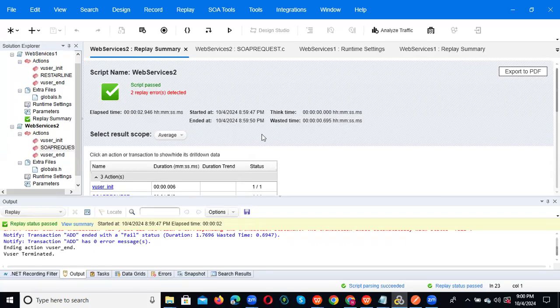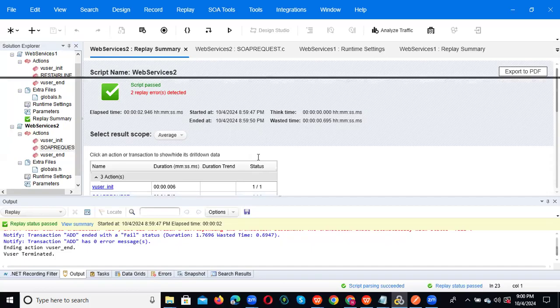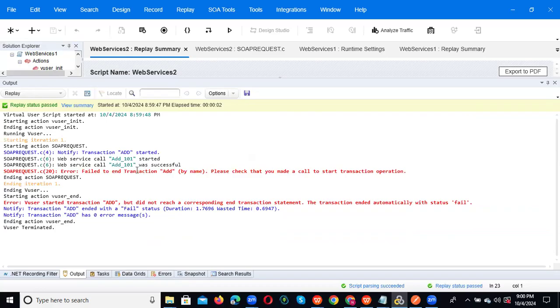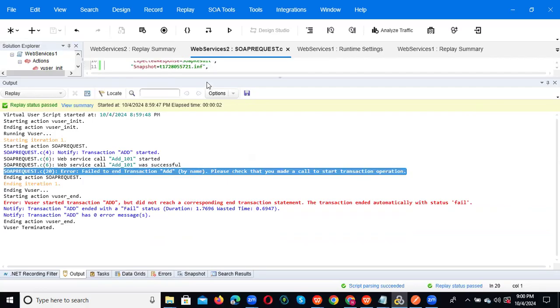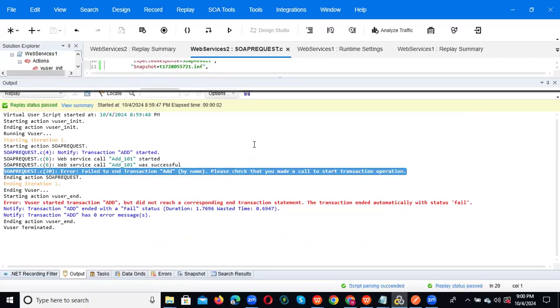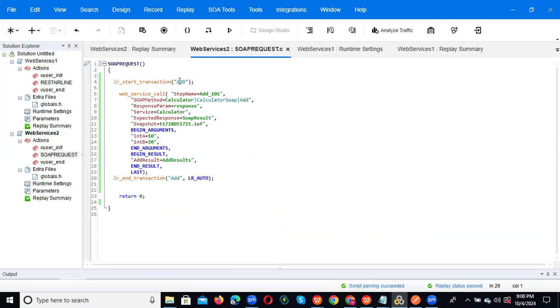Okay, some errors we got. Script is passed, but we got errors. What are those errors? Okay, fail to end transaction by name. Please check the start transaction. Start and end transaction, some name will be different. Oh, here it is given in capital. Here it is given in small. Okay. If you give like this, you will get that kind of error. Script is passed, but we got error. So again, we can execute.